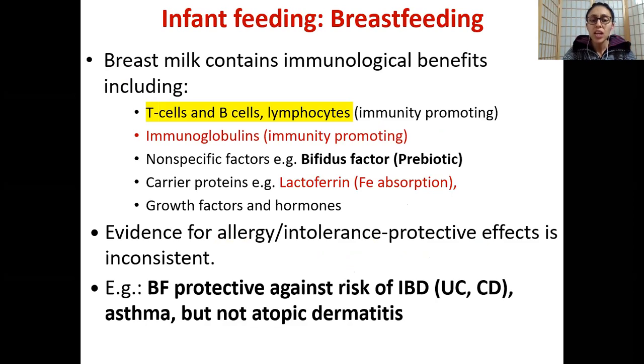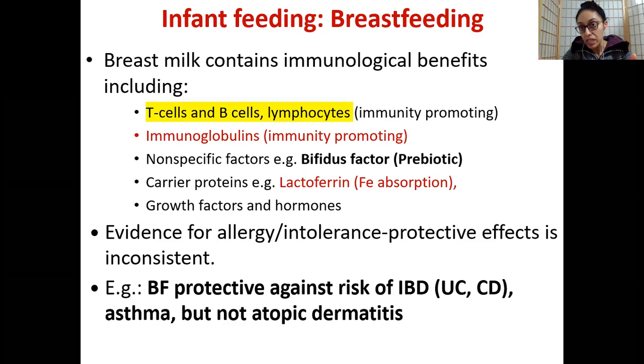Less research shows that breastfeeding can protect against dermatitis, like skin issues. There is a lot of mixed research, but nobody can deny that breastfeeding has a lot of health benefits. And one of the health benefits is that it can decrease the risk of the baby developing allergies in the future.